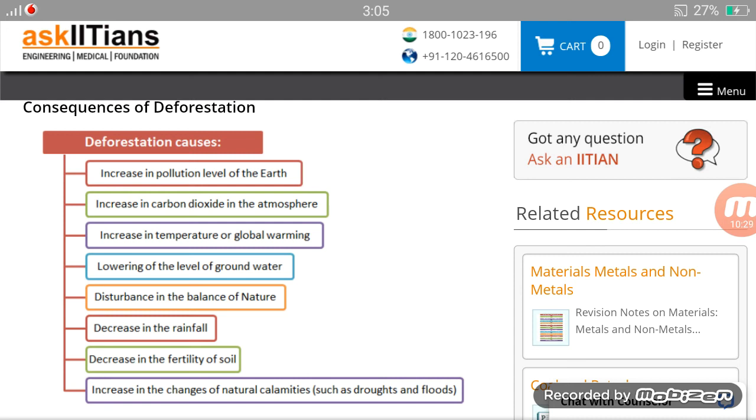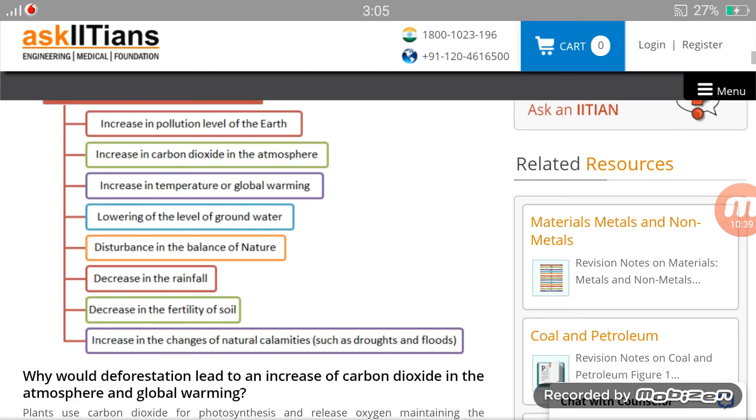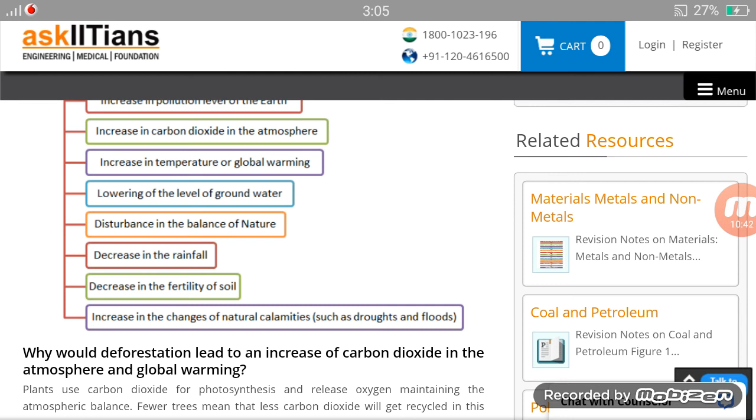Then a decrease in the rainfall, because trees attract rainfall. Decrease in the fertility of the soil: when there is no rain, then no water, no minerals, so the soil will also be of degraded quality. Increase in the chances of natural calamities such as droughts and floods. Such calamities can come, floods can come, erosion can come, because when there are no trees, erosion will be easy.